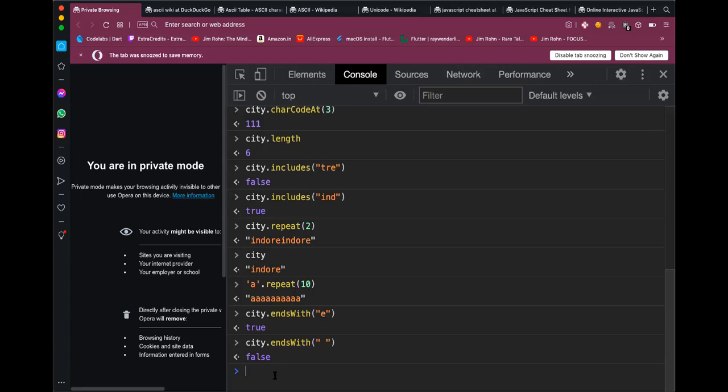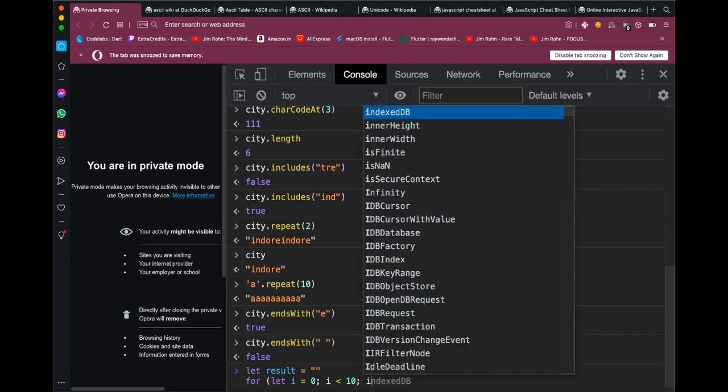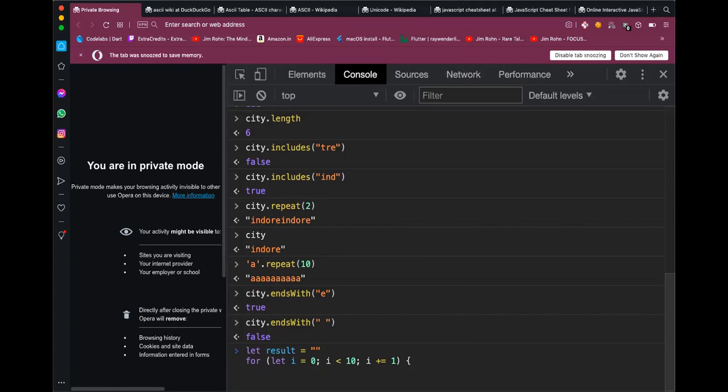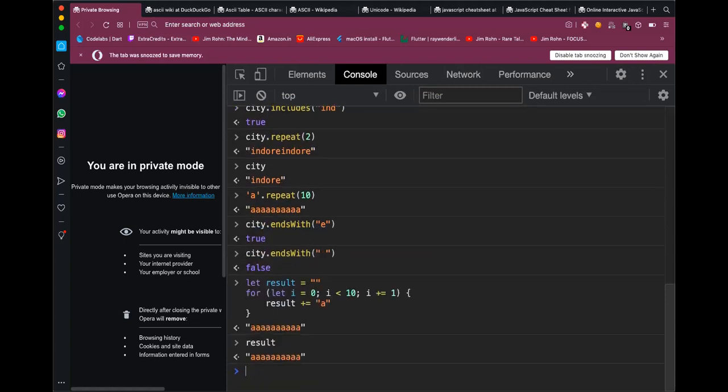For example, if I don't have access to it, what I will do is let result equal to blank, for let i equal to 0, i less than 10, i plus equal to 1, result plus equal to a, and now the result is there. So if you know this dot repeat 10, you can save 3 lines of code.